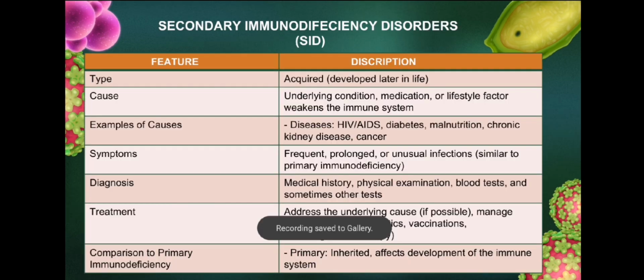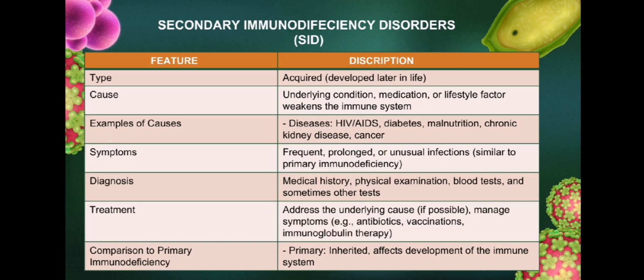I have here the feature and description which show the overall data and overall characteristics of secondary immunodeficiency disorder. First, we have the type. It is acquired or developed later in life. Cause: an underlying condition, medication, or lifestyle factor weakens the immune system. Examples of causes: HIV, AIDS, diabetes, malnutrition, chronic kidney disease, and cancer.